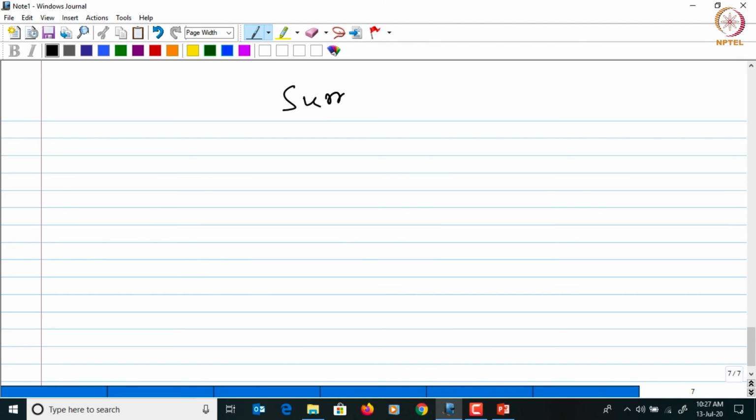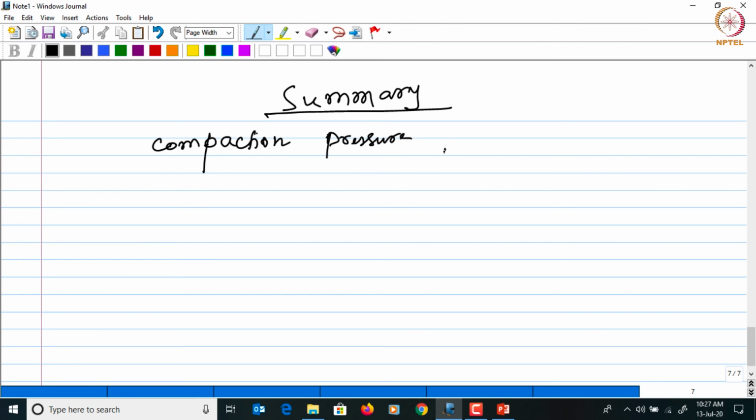Okay, so before we finish, let us take a moment to summarize this lecture. So to summarize, we can say that the compaction pressure and the compaction method both have an influence on the dimensional control during the sintering process.